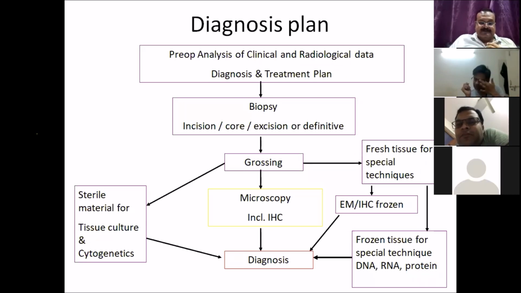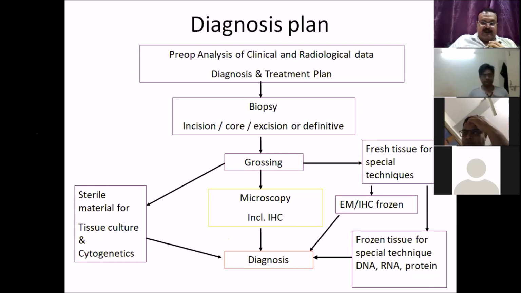Yes, that is true that formalin needs at least a minimum of 4 cores. We generally divide them into 2 blocks, so that one block is available for our immunohistochemical workup, and the other block with 2 cores remaining can be used for further ancillary techniques like cytogenetics, FISH and all. For some tumors like synovial sarcoma, like Ewing sarcoma, we require FISH or karyotyping in some of the cases. So there we can use the remaining cores.